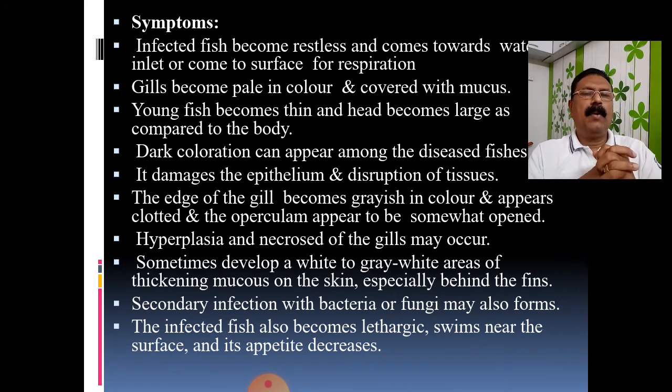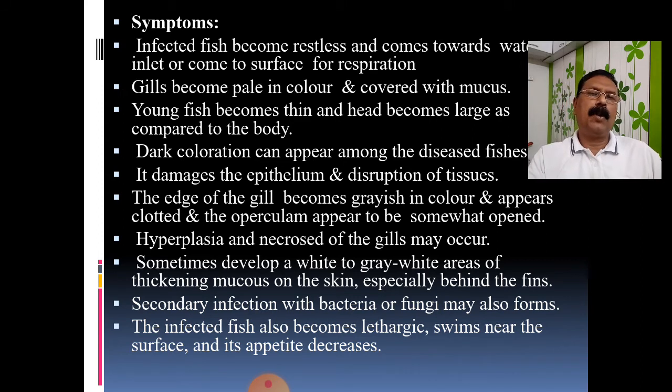See here, whenever there is a wound over the gill or over the body surface of the fish, that is the main site that will act as a secondary infection site for other types of pathogens. And therefore when it damages the gills, it makes a wound in the gills, and at that time there is a greater chance of infection by other pathogens also. So these are more or less 5 to 6 important symptoms.